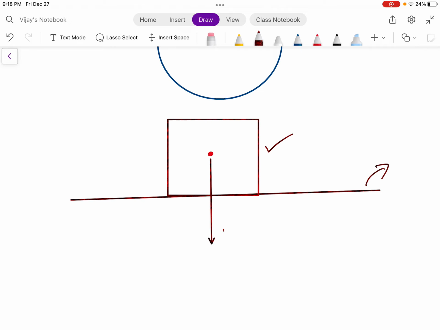So this is how weight acts. And weight is acting from a point. This point we call the center of gravity. So on a flat surface, the weight is vertically downwards, and it is acting from a point. That point is called the center of gravity.